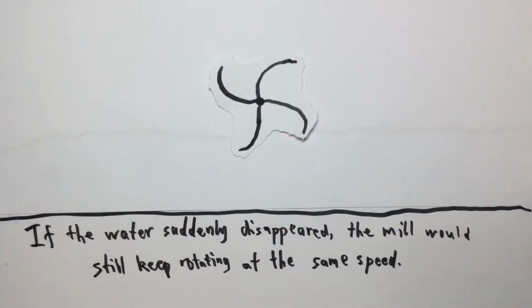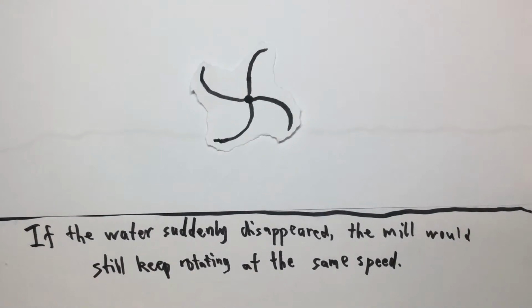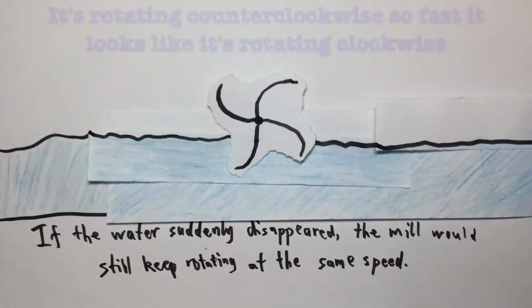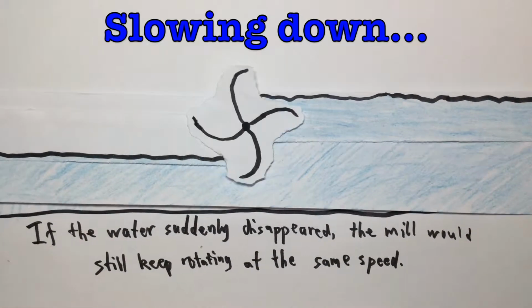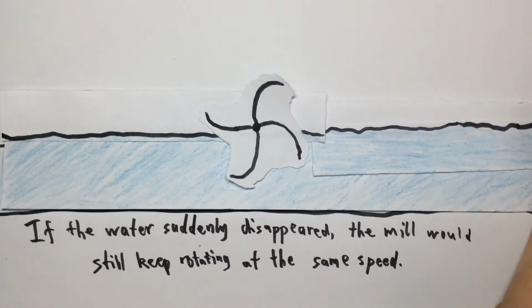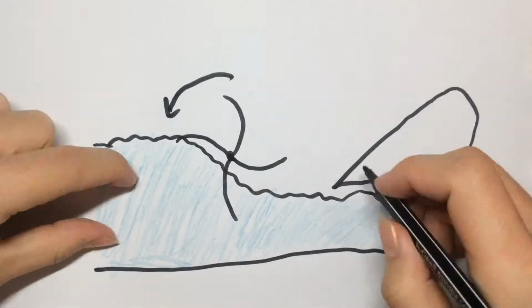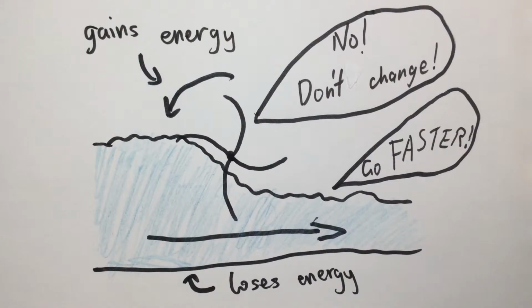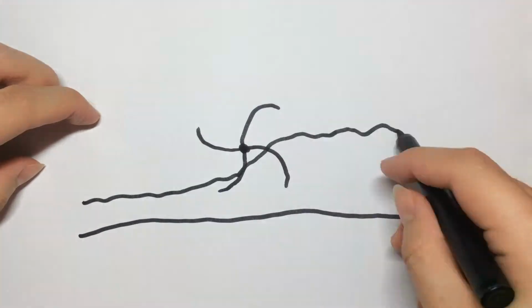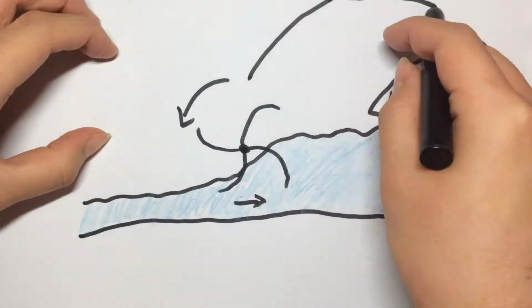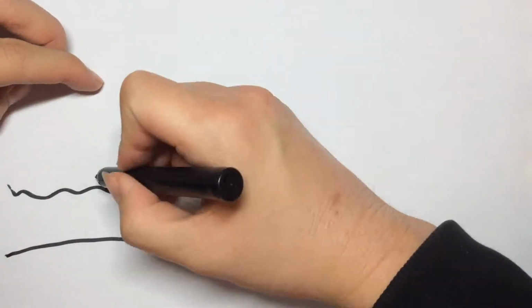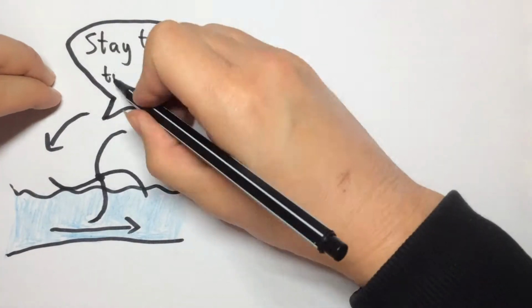Normally it does not take energy to keep the mill rotating at its current speed since we do not have friction. However, if the water changes speed, then the inertia of the mill will impede the change in water speed because the mill does not want to speed up or slow down. If the water is speeding up, the mill will try to slow it down. However, since it's inertia, not friction, the energy used to speed up the mill will be stored in its rotational energy. And when the water slows down again, the mill pushes it to flow faster, releasing its rotational energy back onto the water. So in short, the mill attempts to stop the water flow rate from changing.